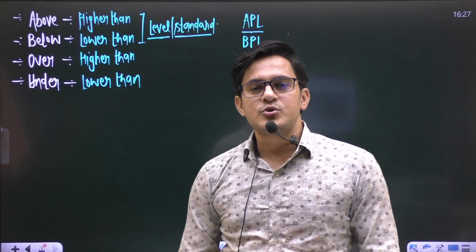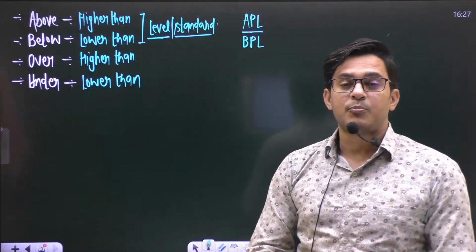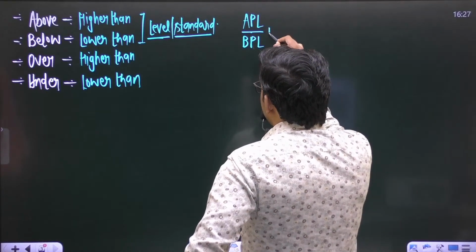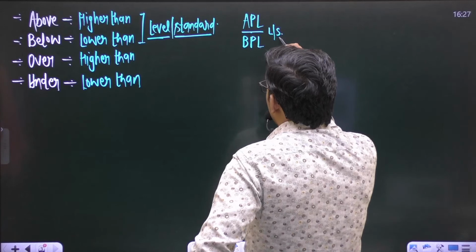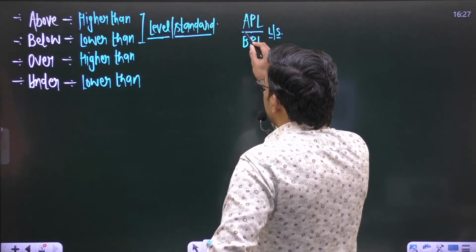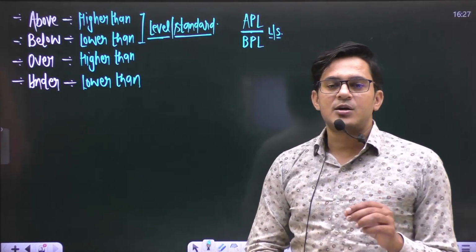So why do we use above or below? Why don't we use over and under with the poverty line? The reason is that we have a level or standard here, and this is the level or standard of income.